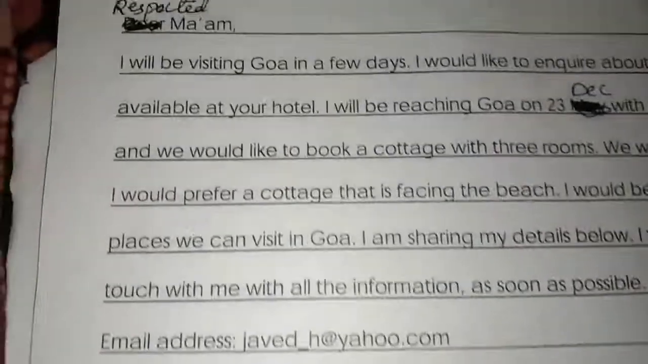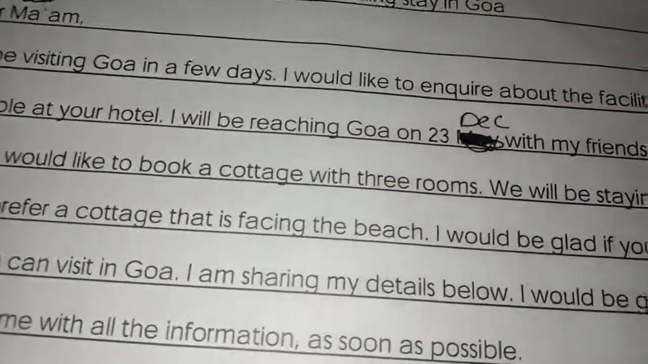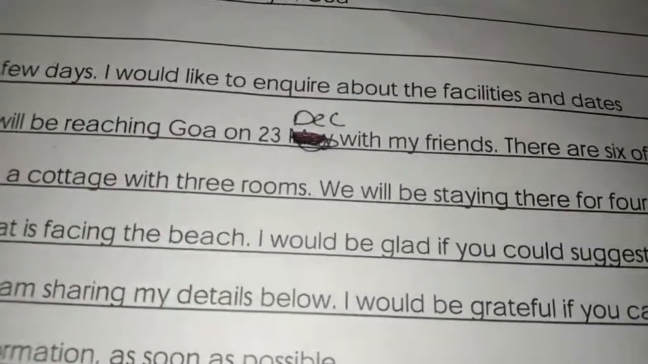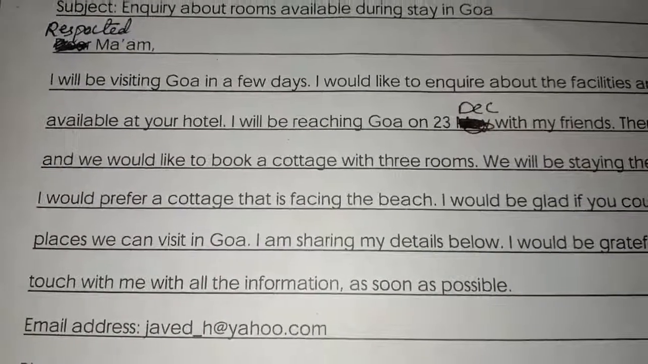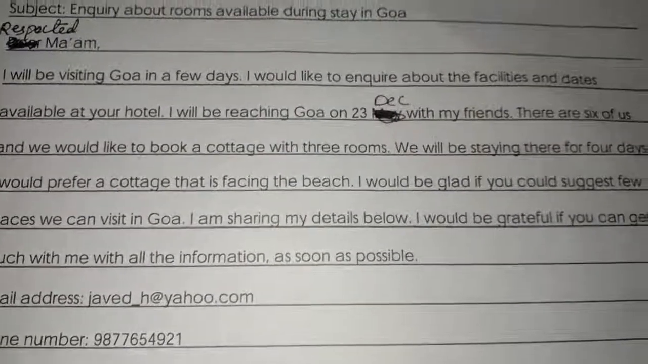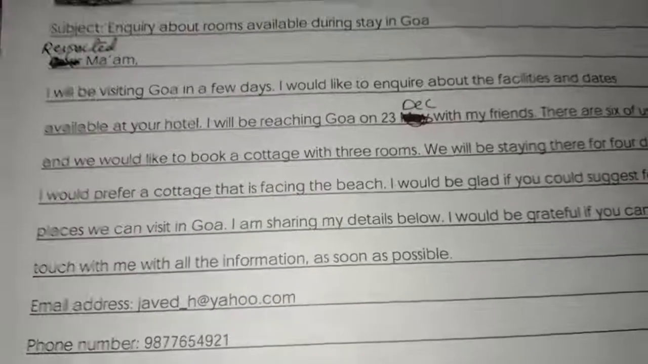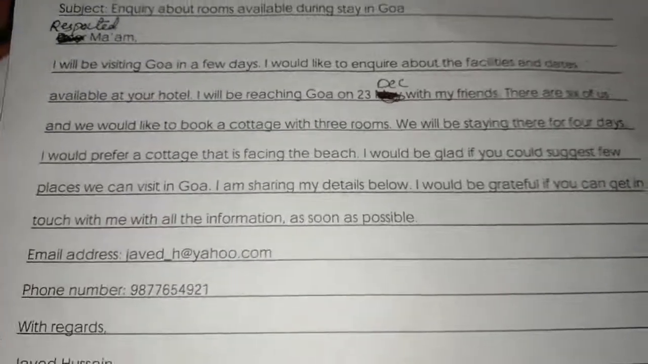Now once again I am showing you. I will be visiting Goa in a few days. I would like to inquire about the facilities and dates available at your hotel. I will be reaching Goa on 23rd December with my friends. There are 6 of us and we would like to book a cottage with 3 rooms. We will be staying there for 4 days.